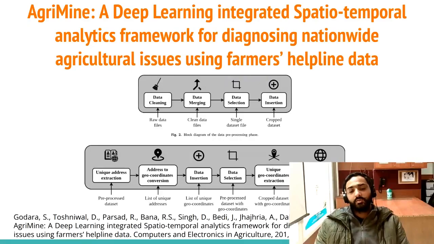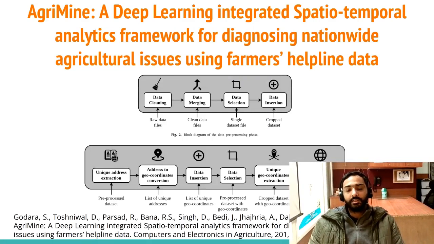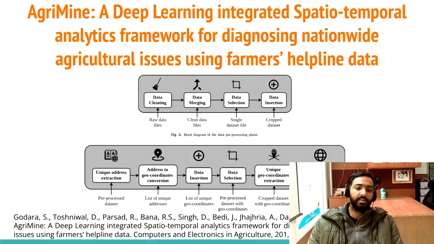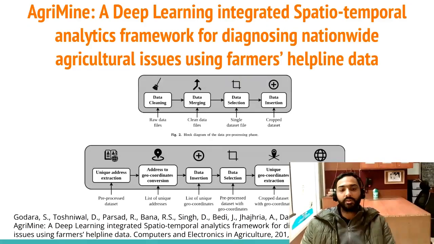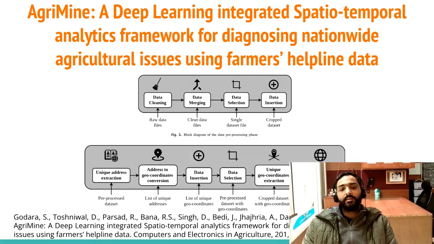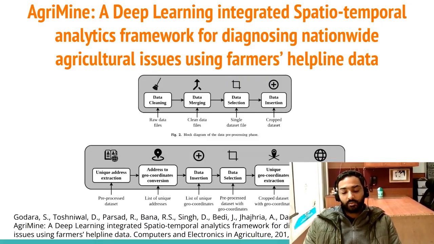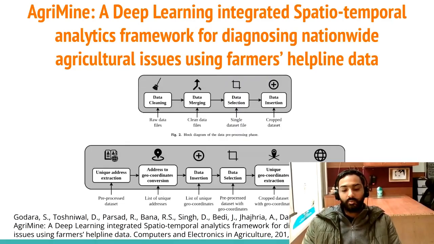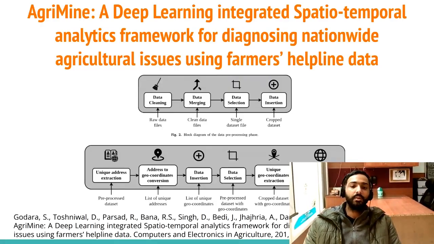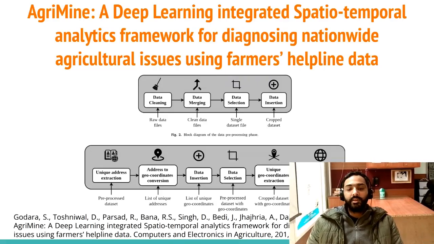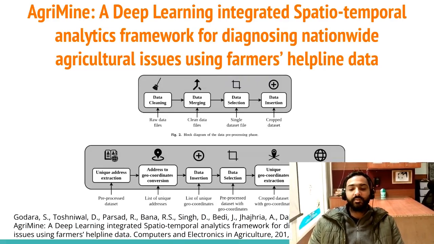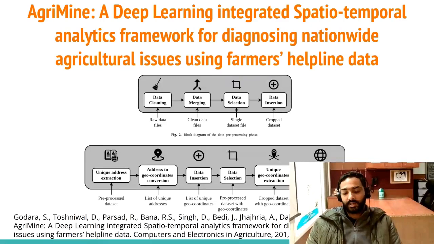Basically what the framework is doing behind is that first the data from the Kisan Call Center's servers, or in our case from the data.gov.in portal, is collected. There are more than 50,000 to 1 lakh raw data files, because the raw data set that we receive is district wise, month wise files. If there are around 500 districts,